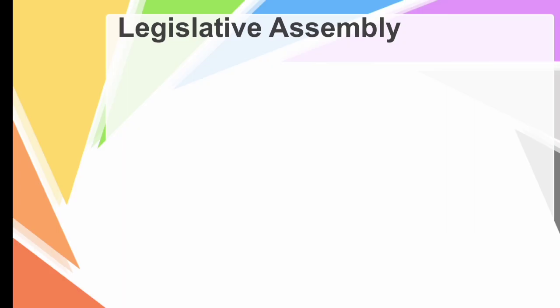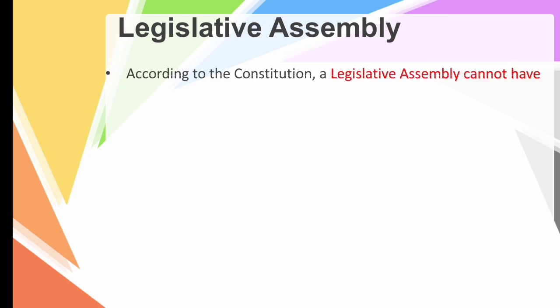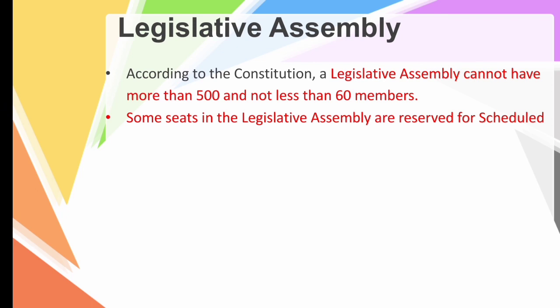So now let's see some more details about the legislative assembly. According to the constitution, a legislative assembly cannot have more than 500 members and not less than 60 members. Some seats in the legislative assembly are reserved for scheduled castes (SC) and scheduled tribes (ST).